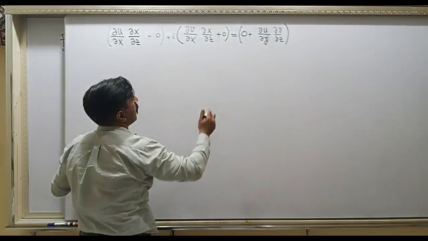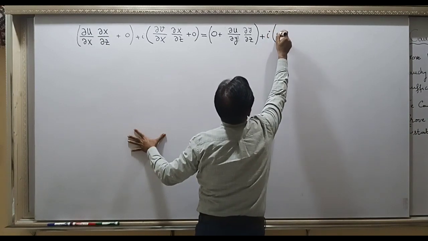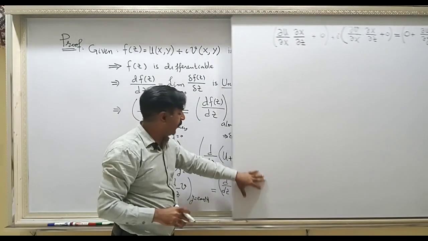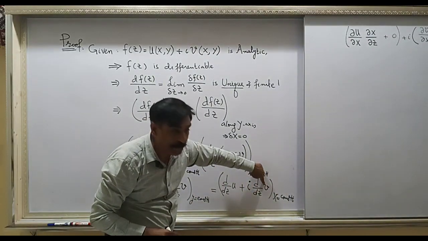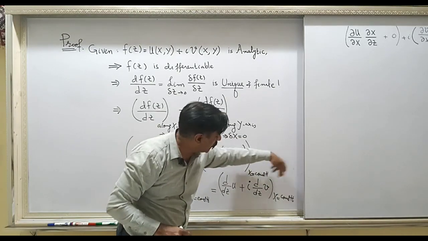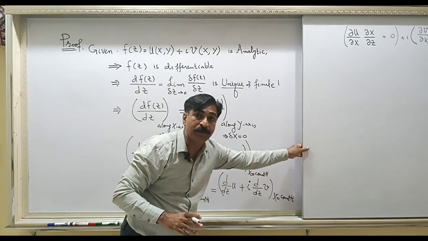So here again you have plus iota into 0 plus, this was the derivative with respect to x, and then you will take the derivative of v with respect to y, and that will be partial v over partial y, because v contains two variables x and y. That is why we are using the partial derivatives.